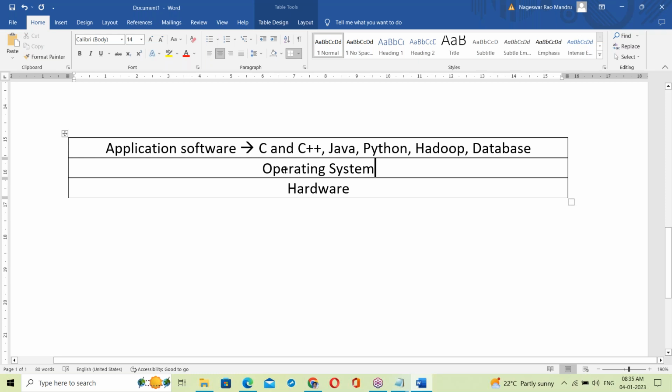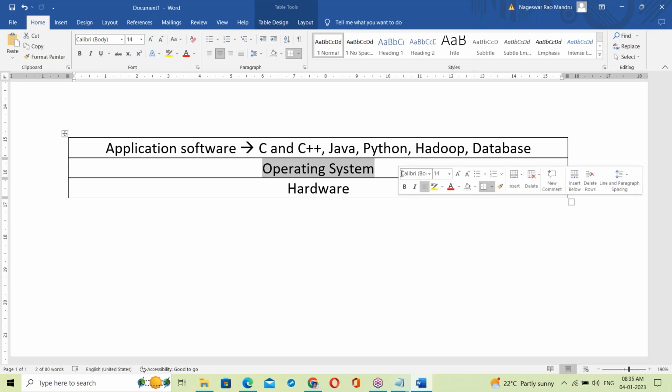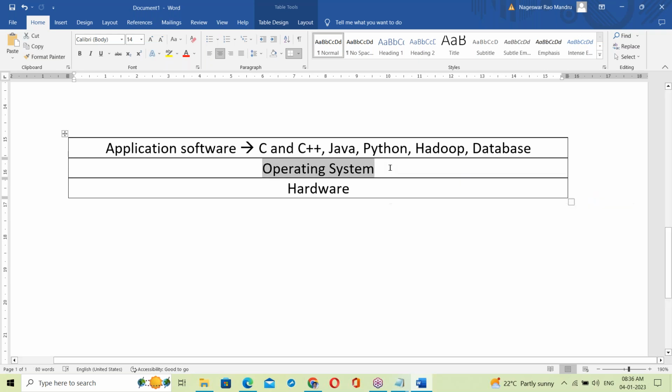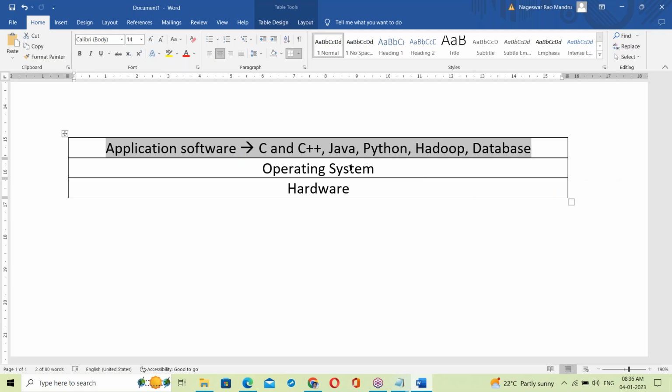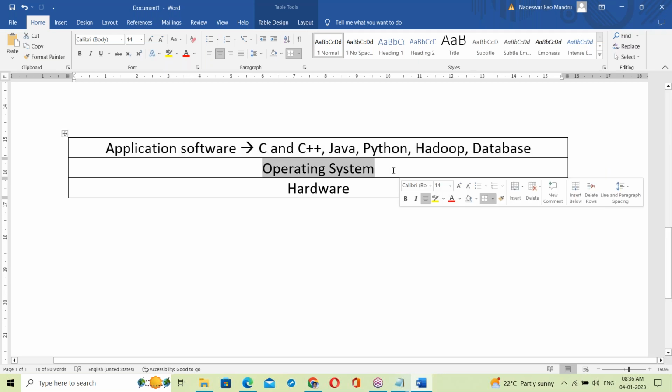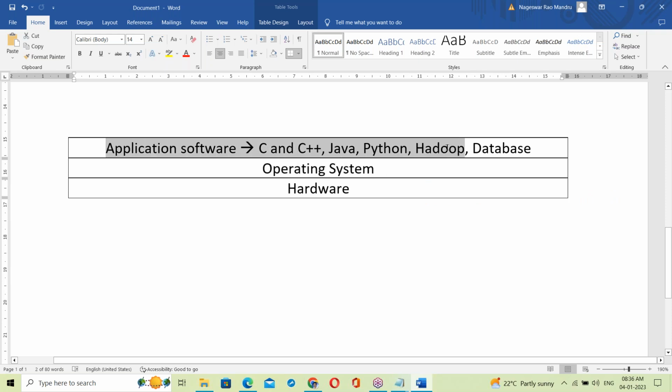See here, the OS is giving a platform. On top of it, all the programs are running here. The OS gives the platform, and on top of it, all are running.